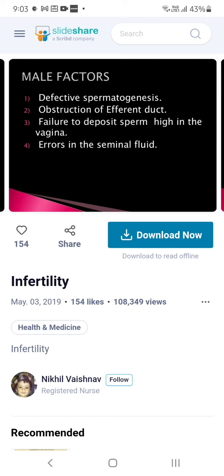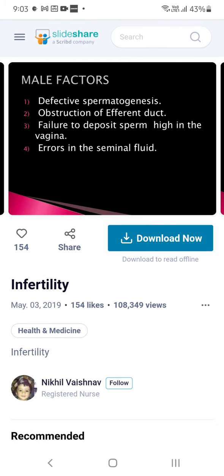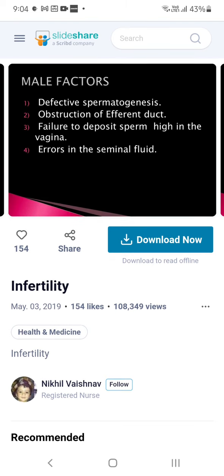So male factors: defective spermatogenesis. Spermatogenesis is nothing but genesis, meaning production, of sperms. If there is any defect in the production of sperms, they cannot get pregnancy. Then obstruction of the efferent duct. We have the epididymis duct; if any obstruction is there, we can see failure to deposit sperm high in the vagina, and errors in the seminal fluid.